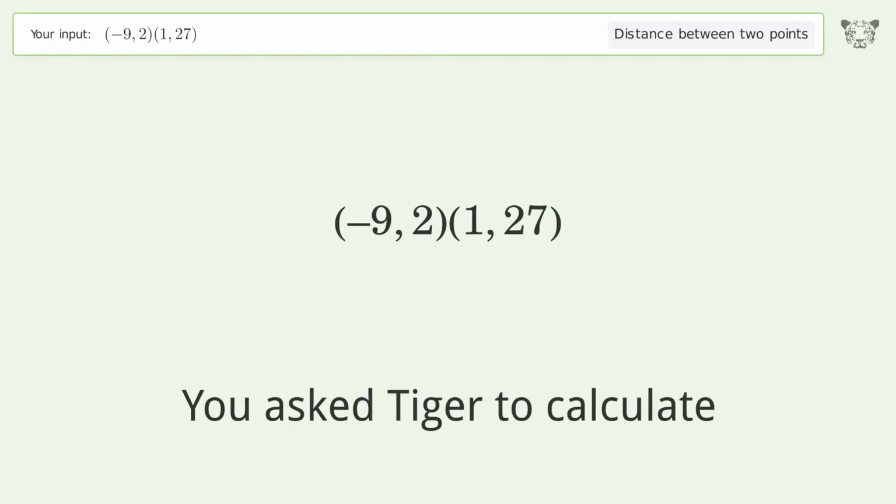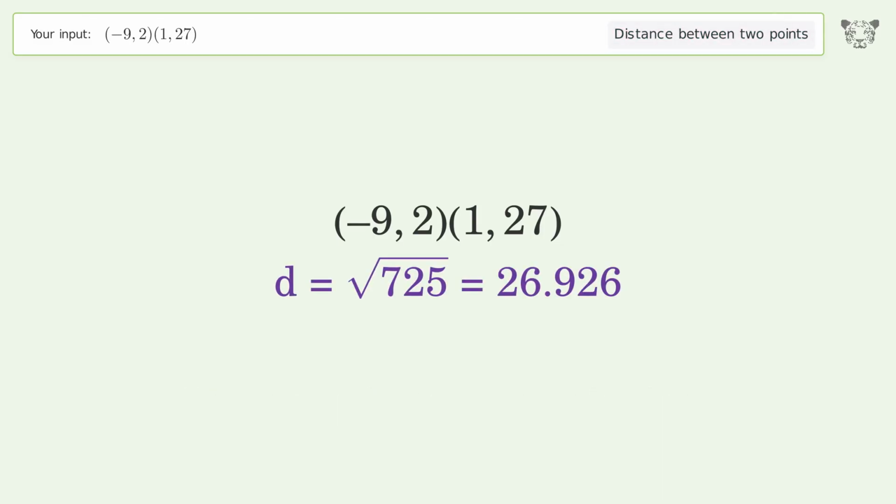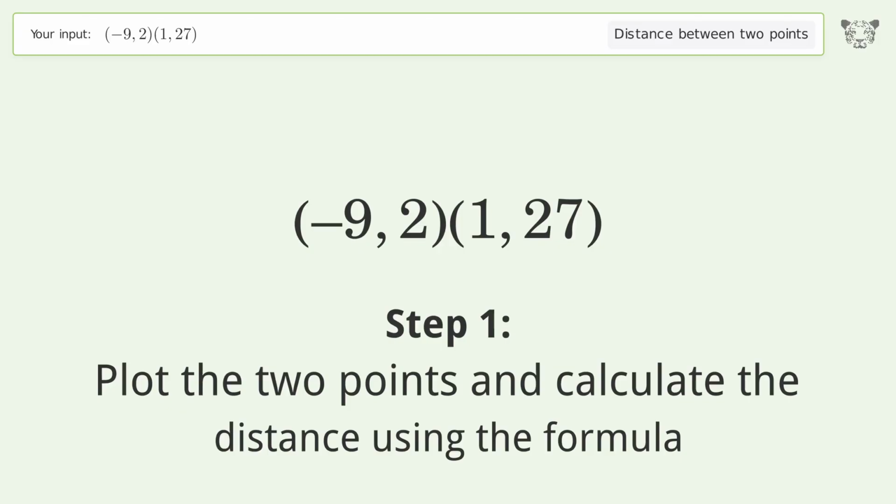You ask Tiger to calculate. This deals with the distance between 2 points. The distance between the 2 points is the square root of 725 or 26.926. Let's solve it step by step. Plot the 2 points and calculate the distance using the formula.